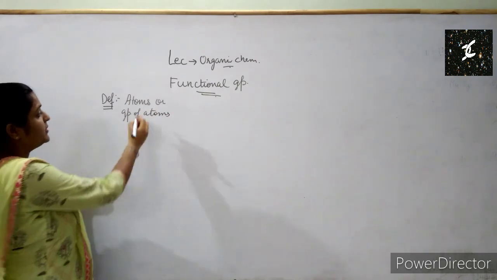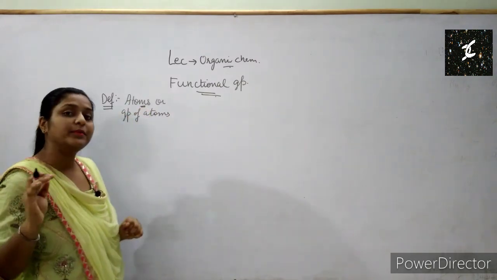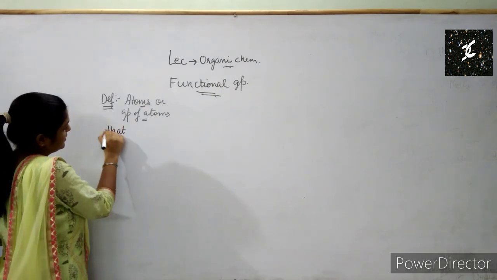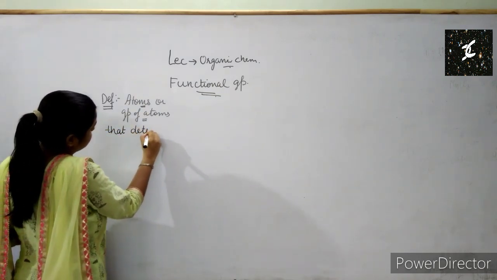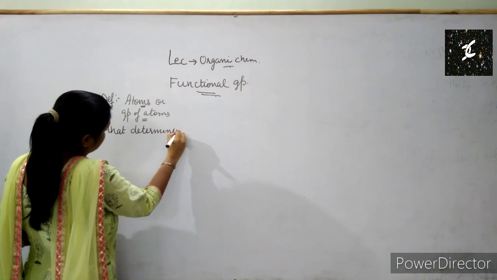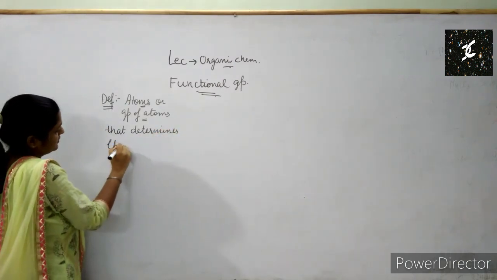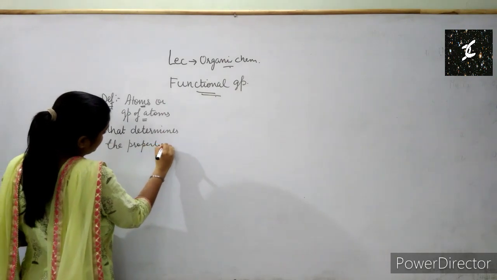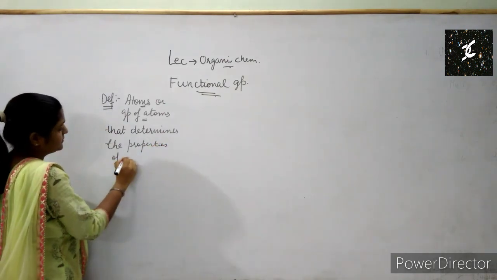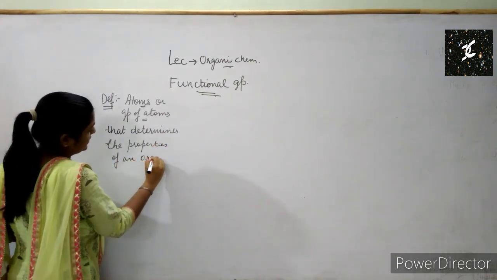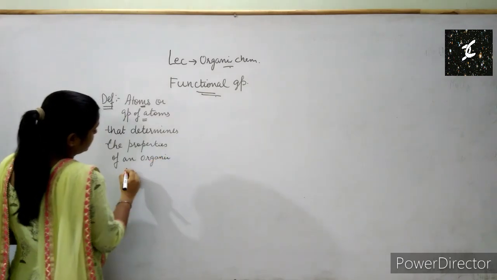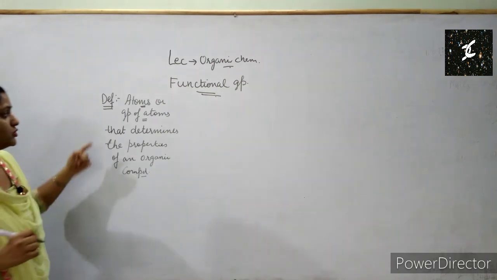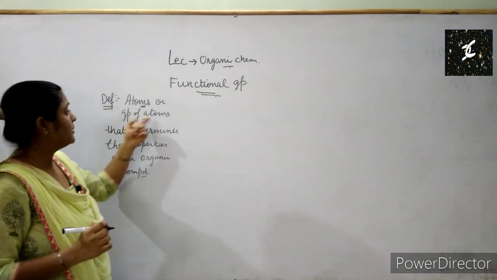It means it can be a single atom or a group of atoms that determines the properties of an organic compound.